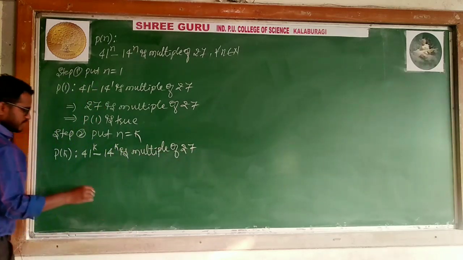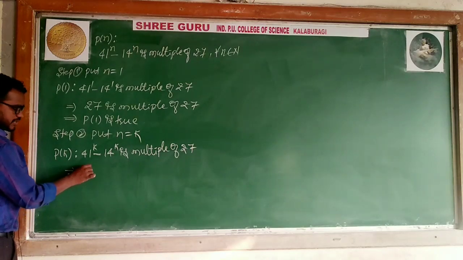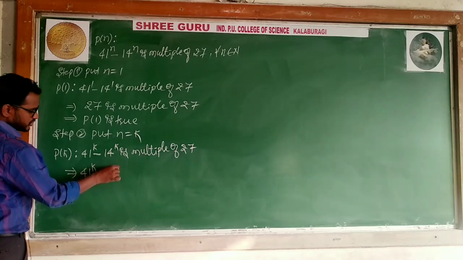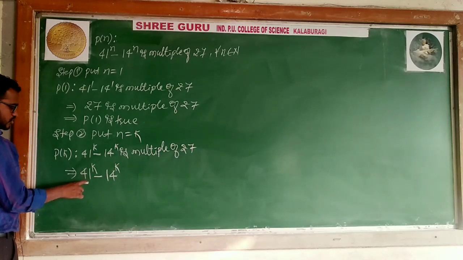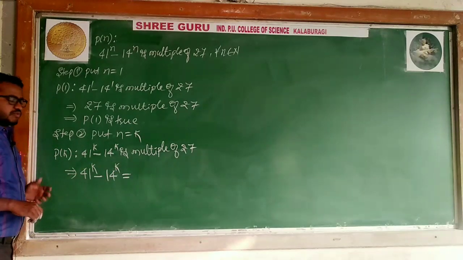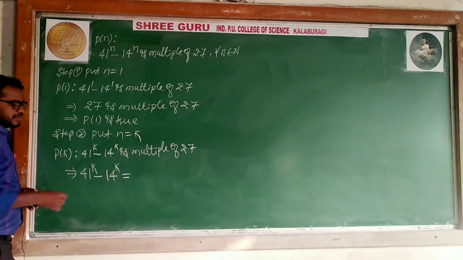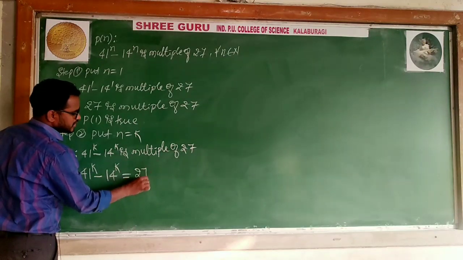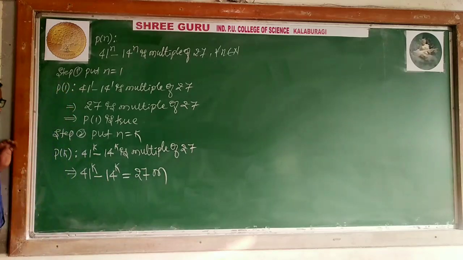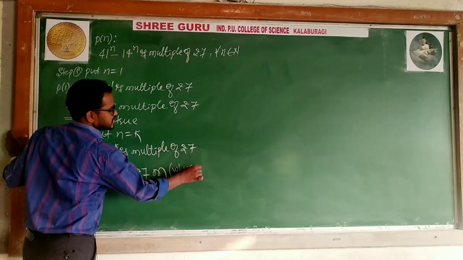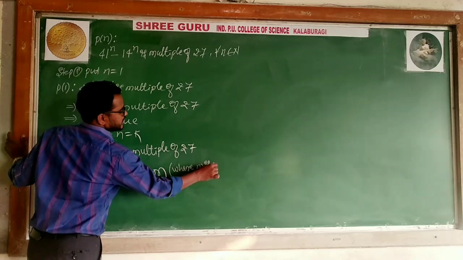When it is a multiple of 27, mathematically I can express it like in the previous problem: 41 to the power k minus 14 to the power k. Whether it is multiple or divisible, you can express it mathematically. This can be written as equal to 27 into some number m, where m is any constant.